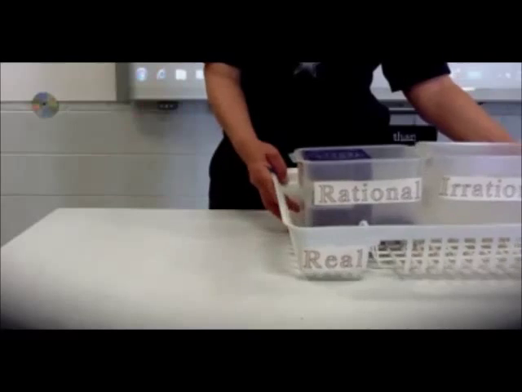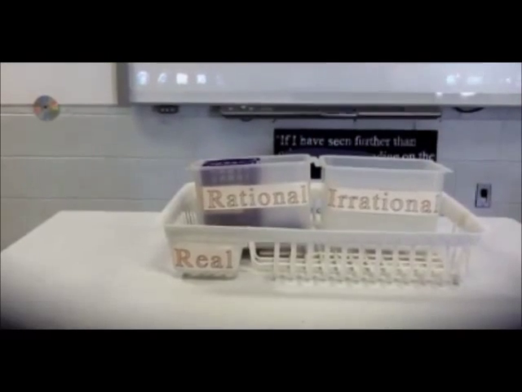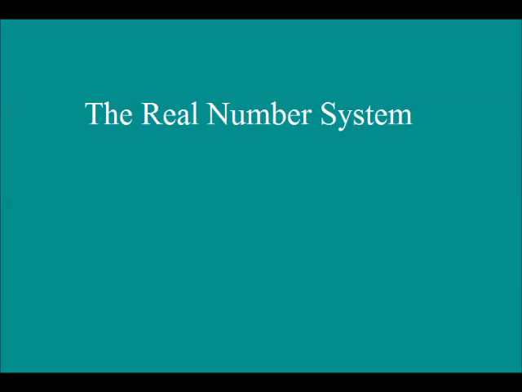Now, when you get a little older, we're going to tell you about a whole other set, the imaginary numbers, and I'd have to have another dish drain for the imaginary numbers, and then the two groups together would be called the complex number system. Watch for it, but that's later. Right now, we need natural, integer, whole, rational, irrational, and real.